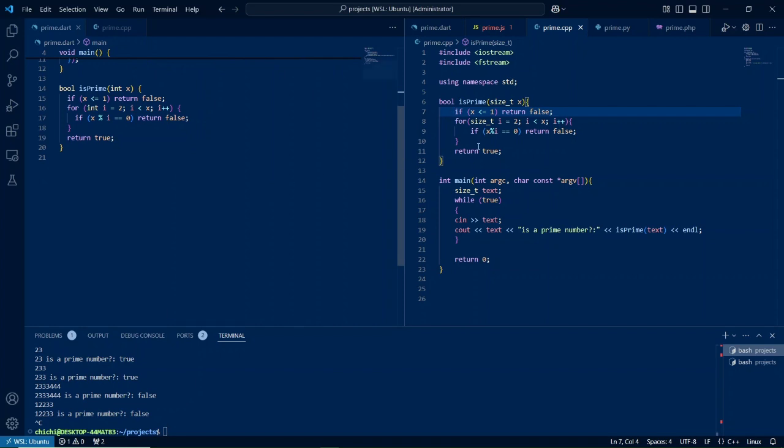So the two functions are almost the same. Basically, if I were to take that function and run this portion of that code in a C++ environment, it would actually make sense.